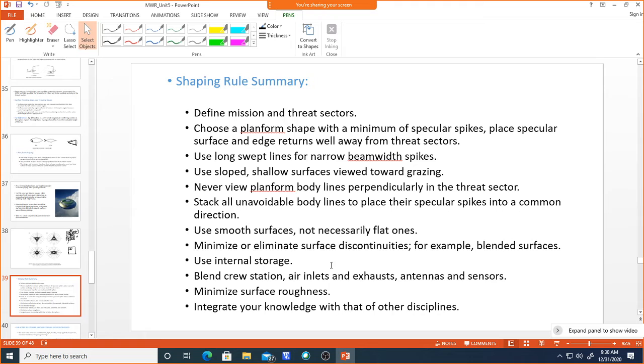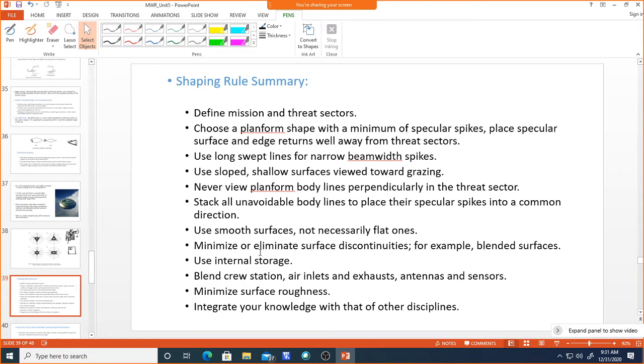And minimize or eliminate surface discontinuities. For example, in blended surfaces, minimize the discontinuities. Even if you use a smooth or blended surface, if the discontinuities are there, then there will be bright reflection or bright scattering. So use internal storage.